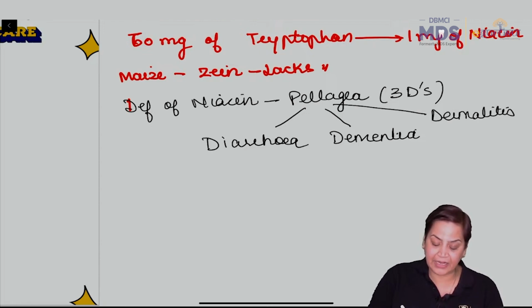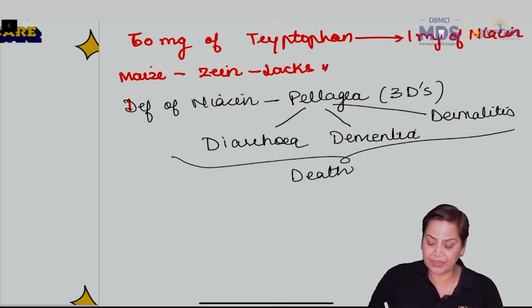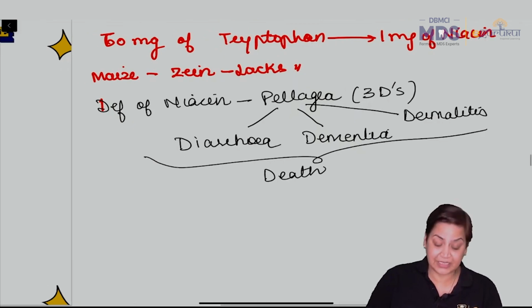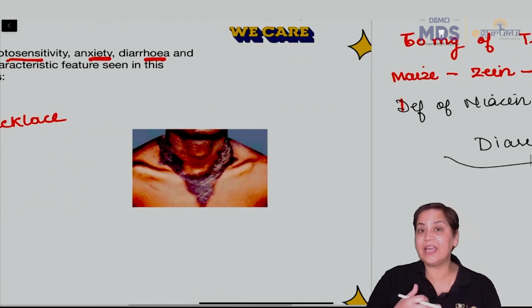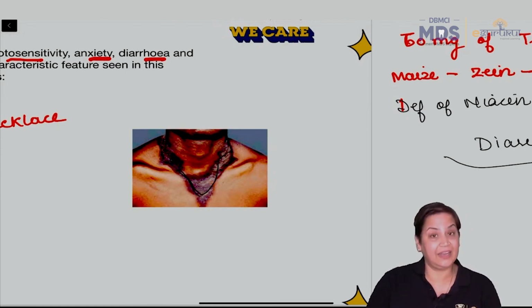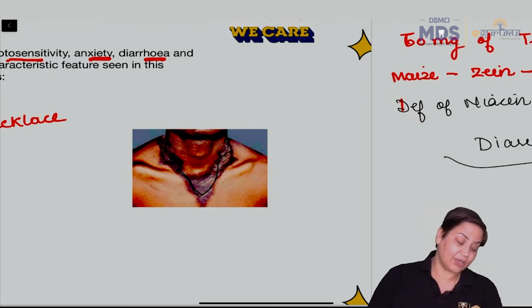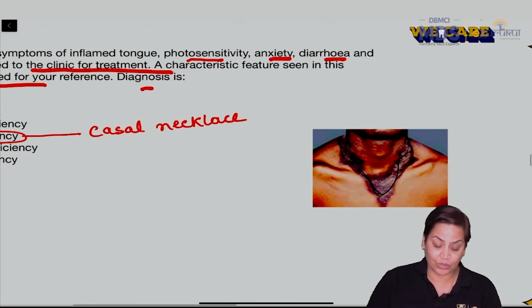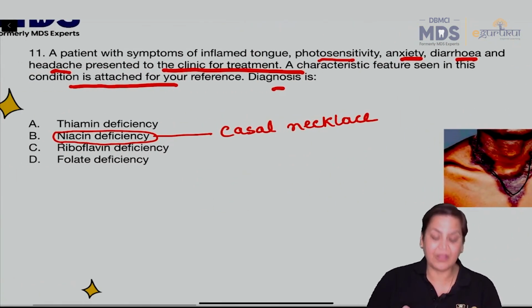And if left untreated, it will lead to the fourth D, which is death. It can lead to death also. So you can say that pellagra means dermatitis and photosensitivity, and whichever area is exposed, hyperpigmentation will be there. Since it resembles a necklace, we call it Casal necklace. Okay? So if a question is asked on Casal necklace, also you can say that deficiency of niacin is